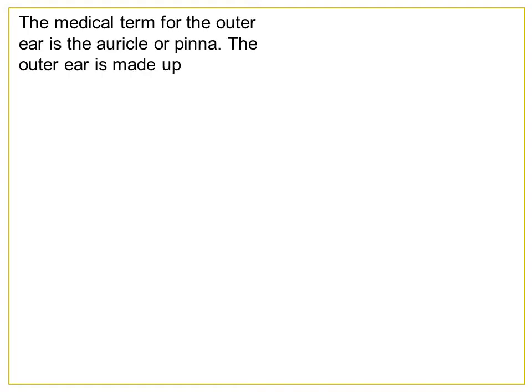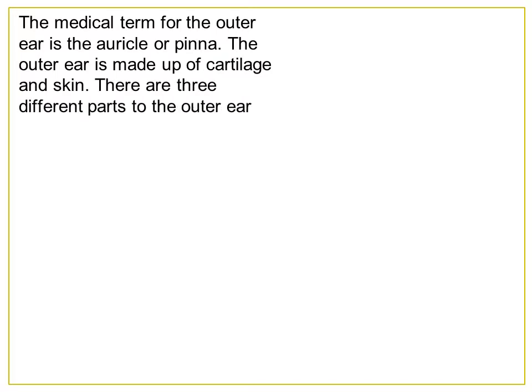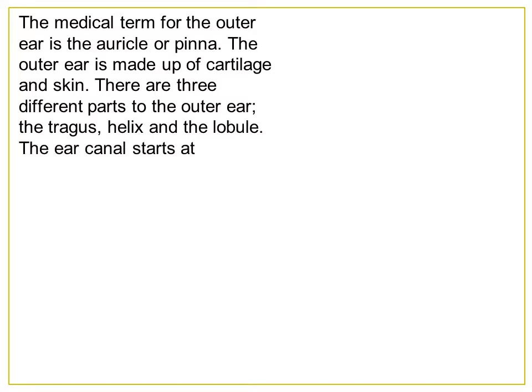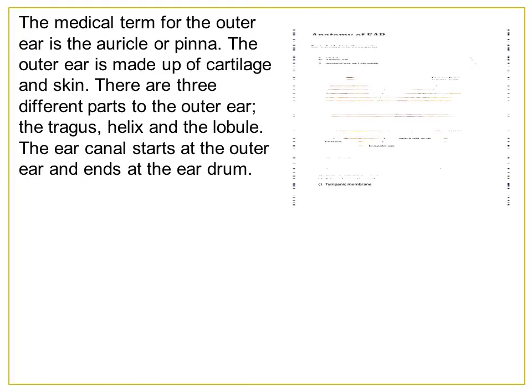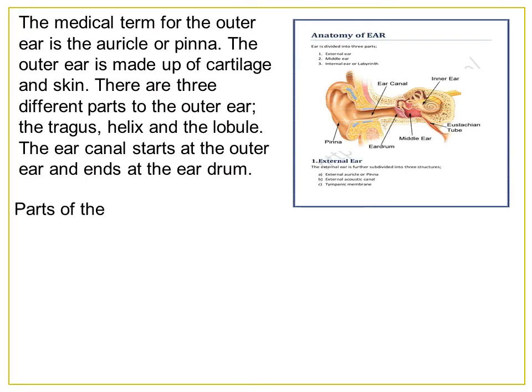A 4 marks question: what is the medical term for the outer ear? It is the auricular pinna. The outer ear is made up of cartilage and skin. There are three different parts of the outer ear: the tragus, helix, and the lobule. The ear canal starts at the outer ear and ends at the eardrum. What are the parts of the outer ear? You can see the diagram also clearly.